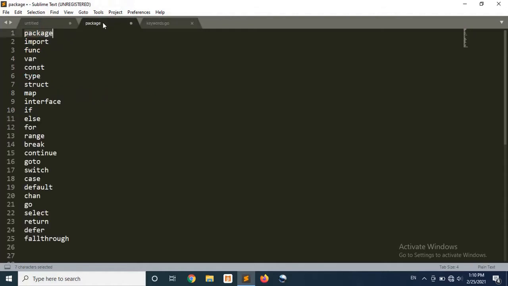So let's start with the keywords. In Golang we have 25 keywords. Here is the list of all the Golang keywords. If you want to check the complete list of Golang keywords, please check out the link given in the description box.